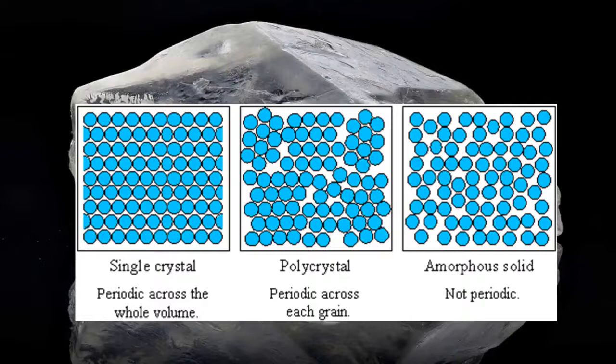Crystals are those in which the constituent atoms or molecules are arranged in an orderly fashion throughout in a three-dimensional pattern. A crystal material will be in two forms, single crystal and polycrystal. Single crystal, in which the solid contains only one crystal. These single crystals are produced artificially from their vapor or liquid state.